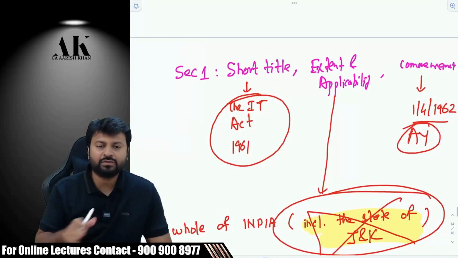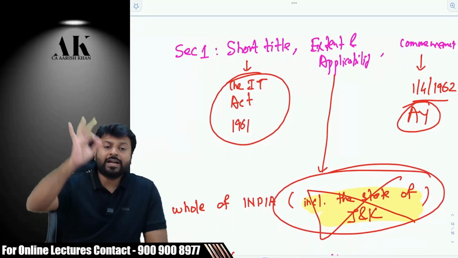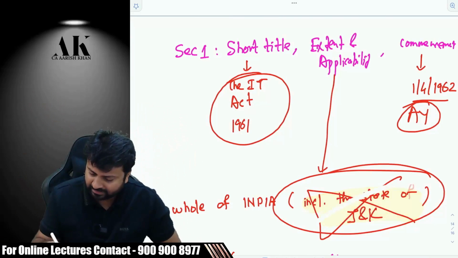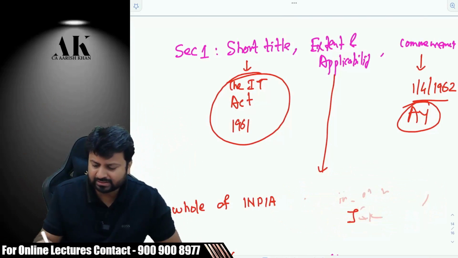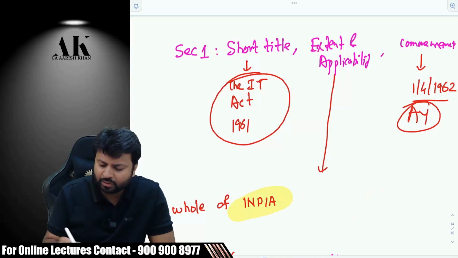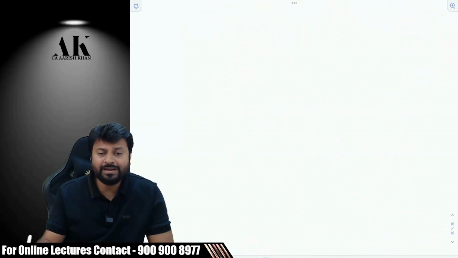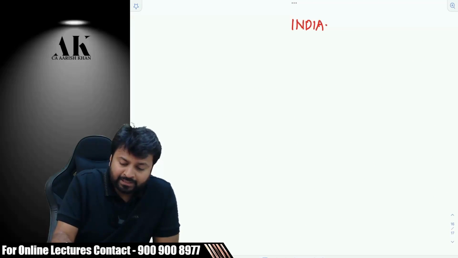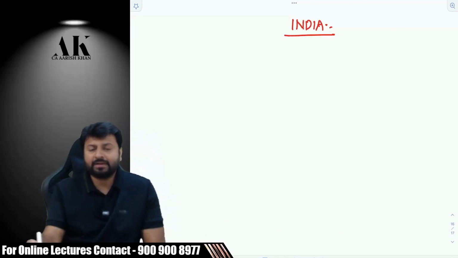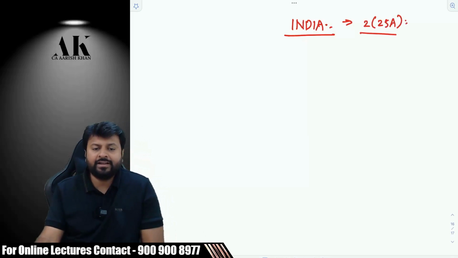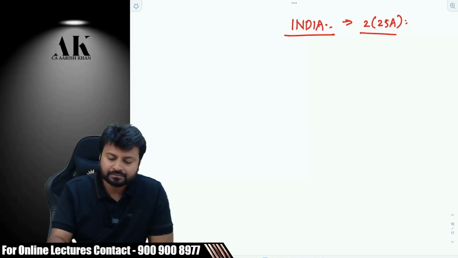Now coming to the discussion once again of section 1. Extent and applicability. It is applicable to the whole of India now. Forget about this line. I am removing this line. I am not interested in this phrase now. It is applicable to the whole of India. So now the question will start. What do I mean by India? Is the word India defined under income tax law? Yes, it is defined. It is defined in section 2, clause 25A. How is it defined?